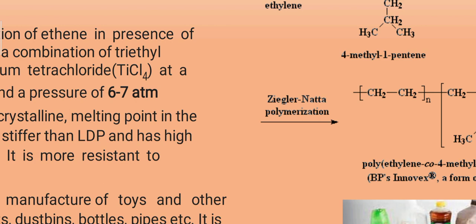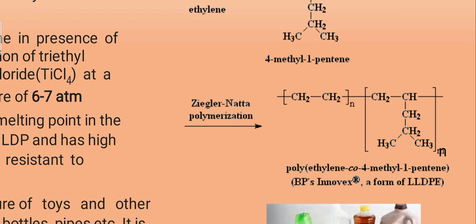By polymerization, we get CH2 n times, and the links are joined. This final product is called polyethylene-co-4-methyl-1-pentene, and it forms LLDPE.